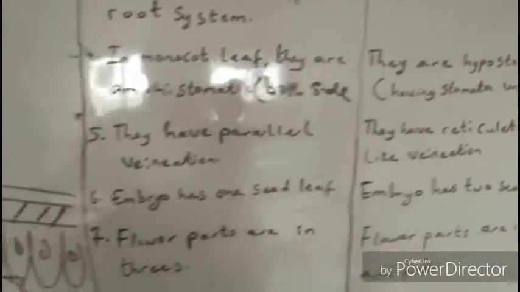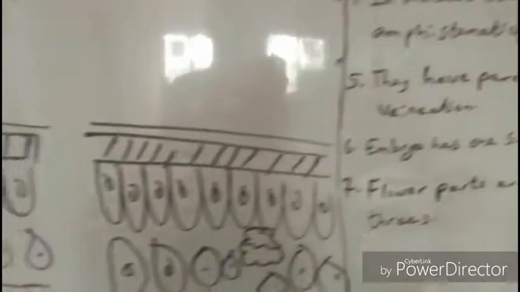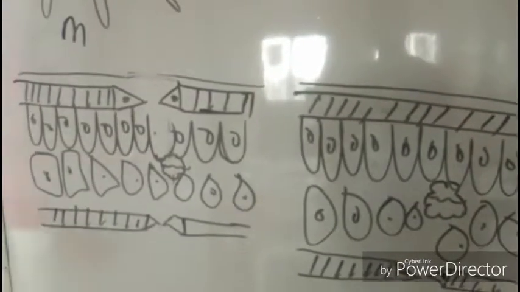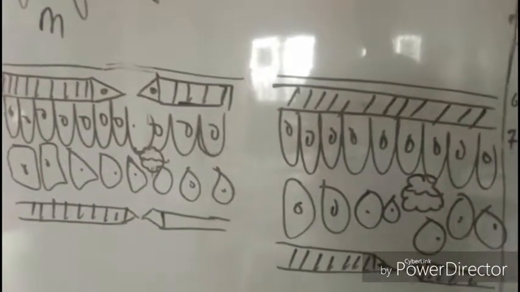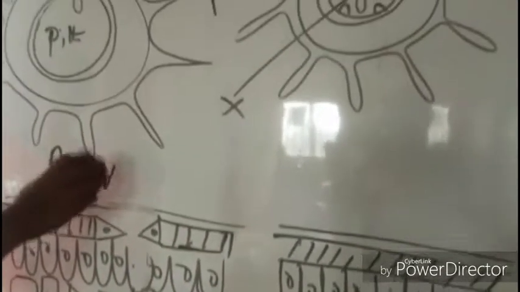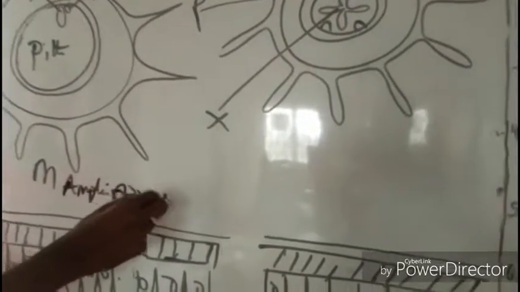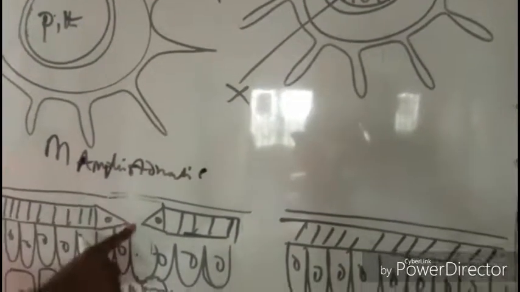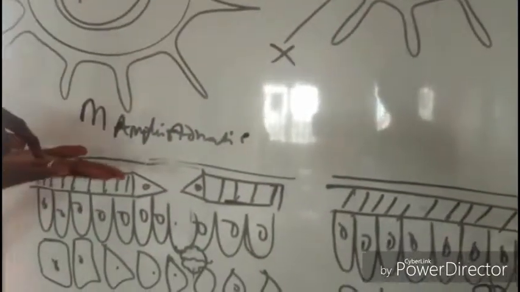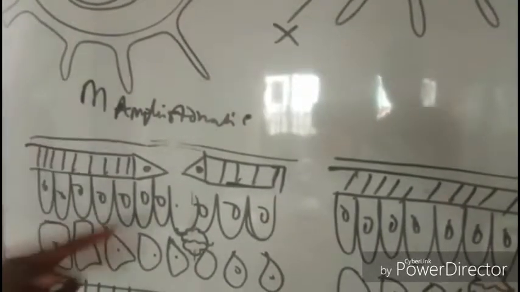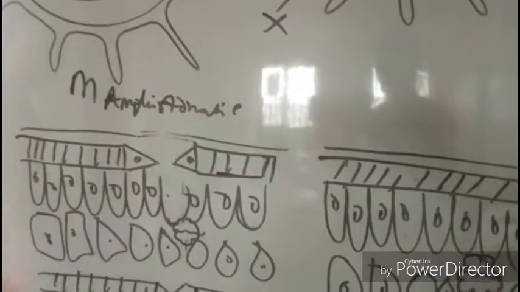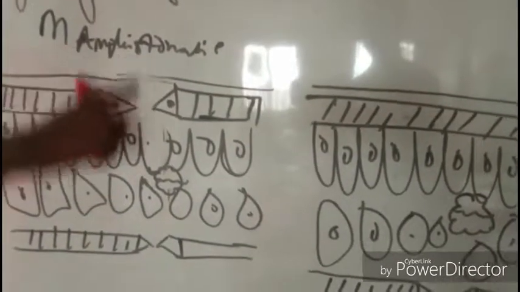Now, let's look at the difference in the diagram. Please pay attention. This is a monocot leaf. This is a dicot leaf. When we say it is amphistomatic, it has stomata both up and down. What I'm saying is this: if I hold my hand as a leaf, that means there's stomata on top and below. That's the meaning of amphistomatic. You can see stomata is there. This is stoma, singular. So it has stomata up, it has stomata down. I'm saying it for plural now.